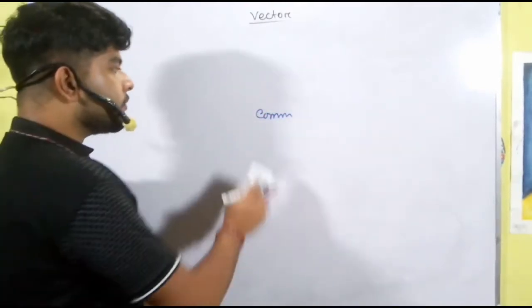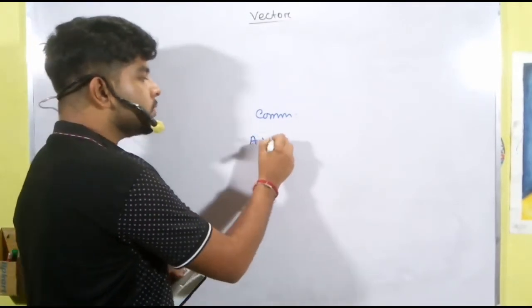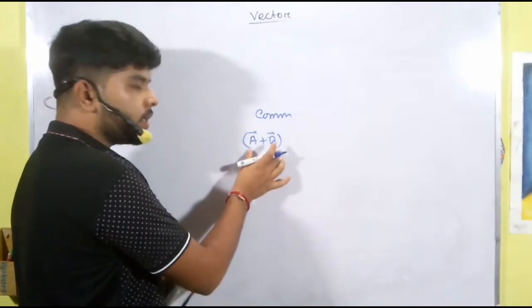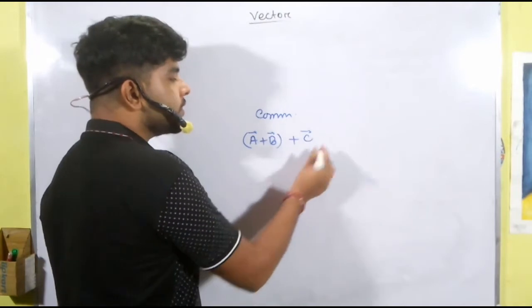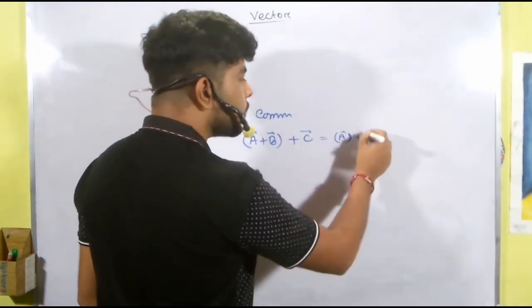Okay, and vectors also follow the associative law. Associative law means that if we add two vectors A plus B and then add another vector C, it is the same as adding vector A to the sum of B plus C vector.